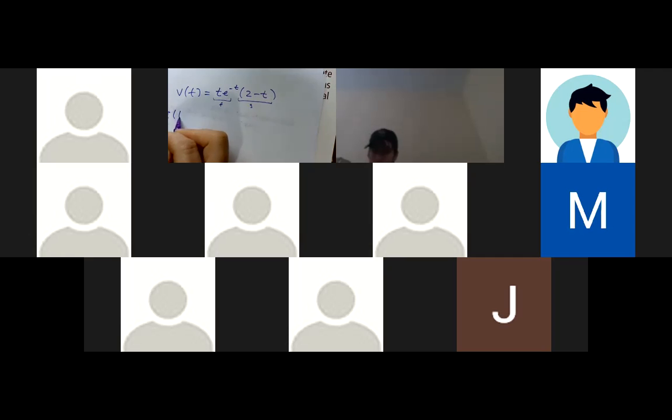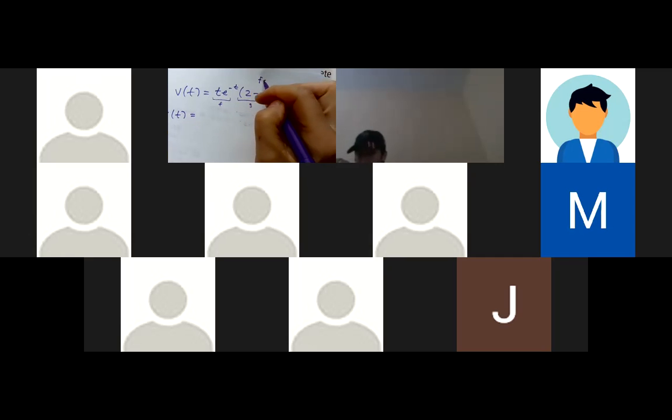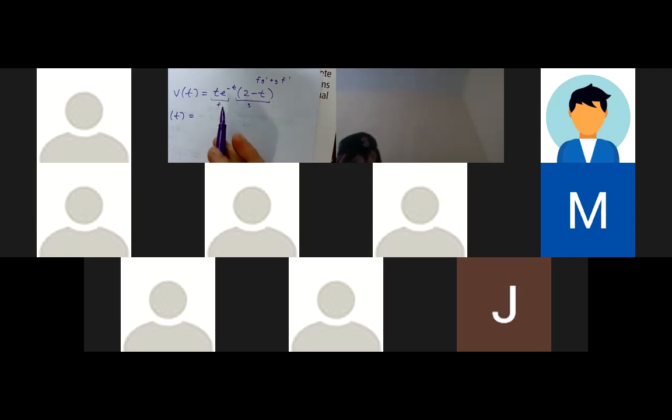Okay, so I'm going to put A of t. Again, product rule is F times G prime plus G times F prime. All right, so this is going to stay the same. So it's going to be t times e to the negative t times the derivative of 2 minus t. Well, the derivative of a constant goes to 0. The derivative of negative t would be negative 1, right? Okay, so I'm going to put that in grouping symbols, times negative 1 plus, now this one stays the same.